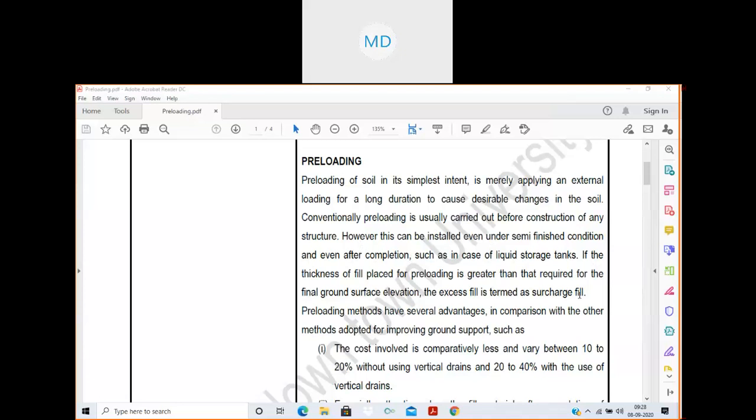So the fill material that you are using for applying the external load, if the thickness of that fill material is more than required, then that extra load or the excess fill or that extra fill is termed as surcharge fill. Okay.